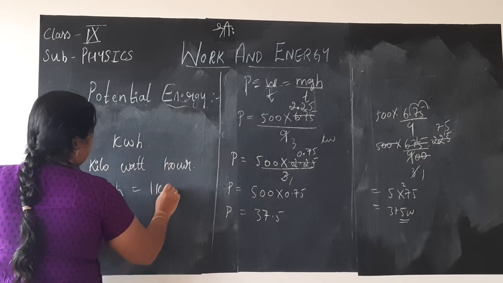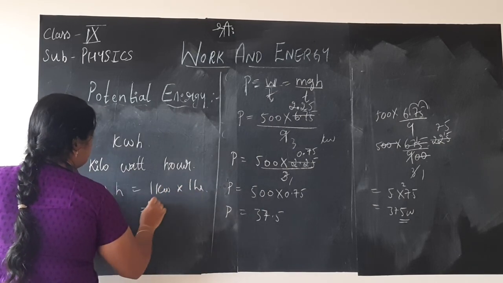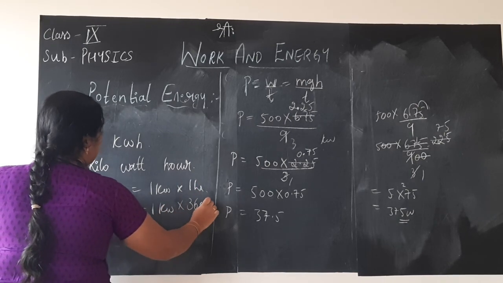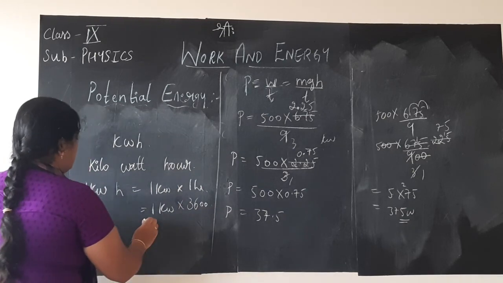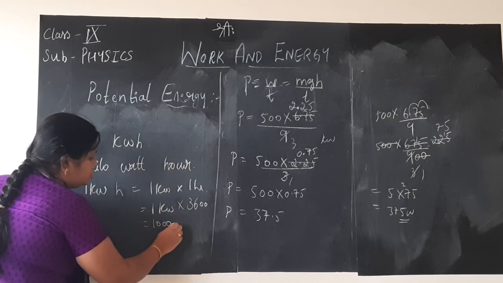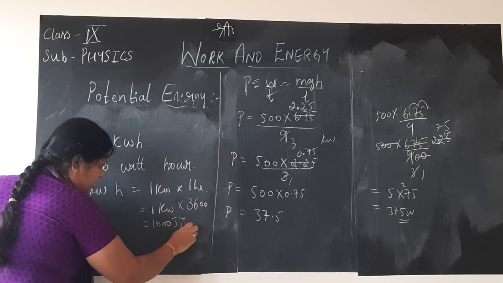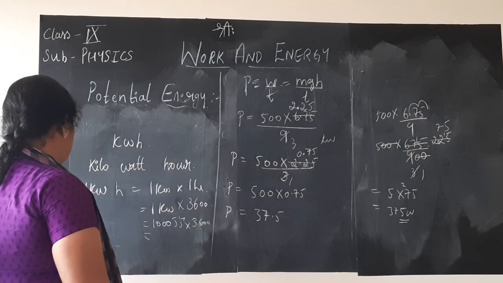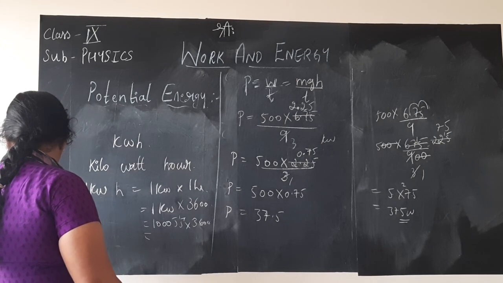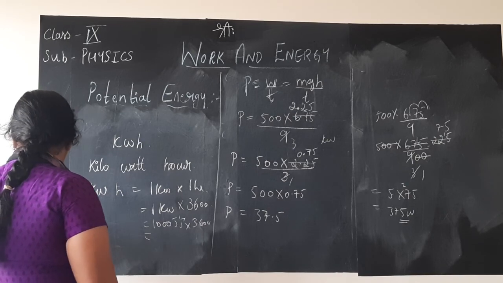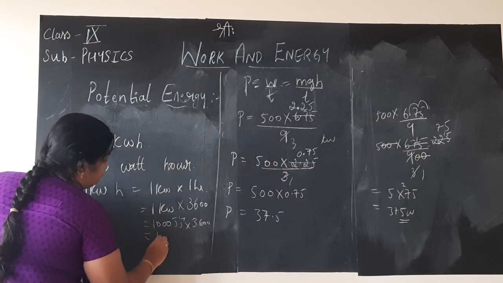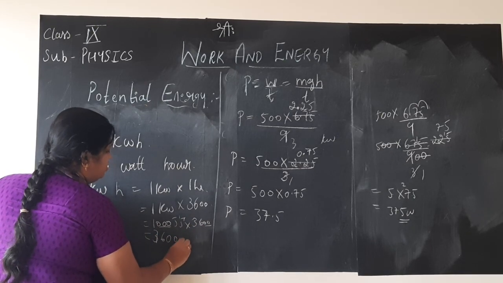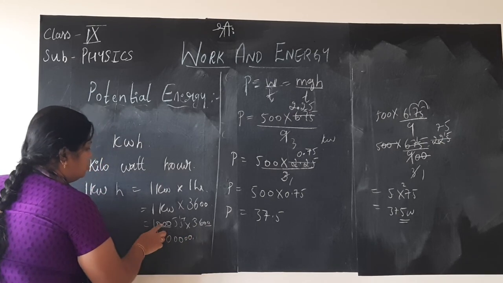So 1 kilowatt hour is 1 kilowatt into 1 hour. How many seconds are there in 1 hour? There are 3600 seconds, isn't it? So 1 kilowatt is 1000 joule per second work done, into 3600, it is 36 followed by 5 zeros. 1000 into 3600, correct. So it is 36 followed by zeros.